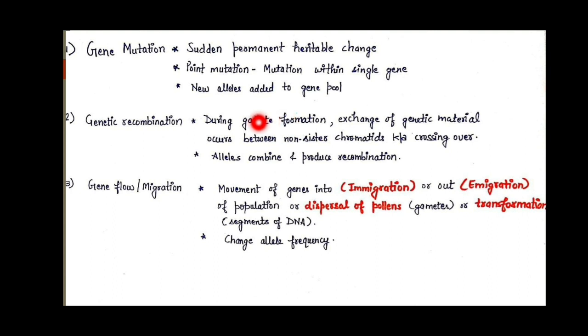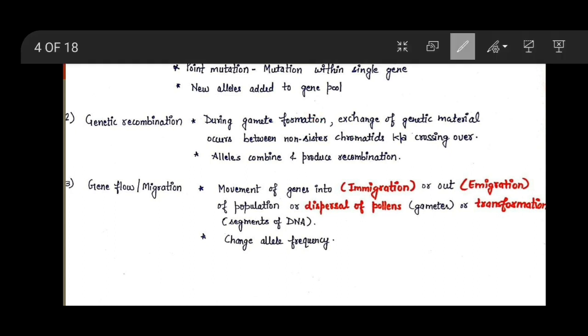Next is our genetic recombination. Recombination means combination, when something joins and forms a new combination. This genetic recombination takes place during gamete formation, because during gamete formation the exchange of genetic material takes place, and it takes place between non-sister chromatids.